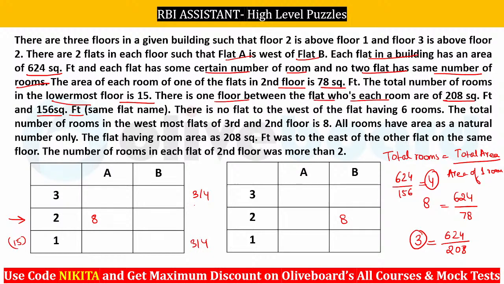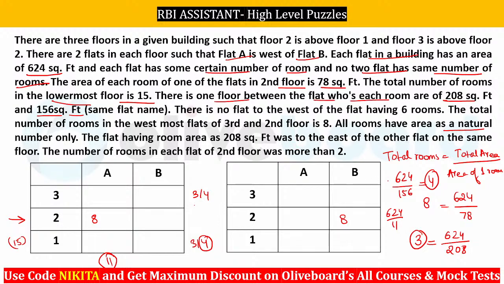Let's say if you take 4 here, ठीक है, अगर मान लो 4 आपने यहाँ पर लिया, that means there will be one flat with 11 rooms in here, right? If there is one flat with 4 rooms, take 11 here. So is 624 by 11 a valid value here? Because we know that the value has to be integral, right? You can see it is a natural number. The area has to be a natural number in here.